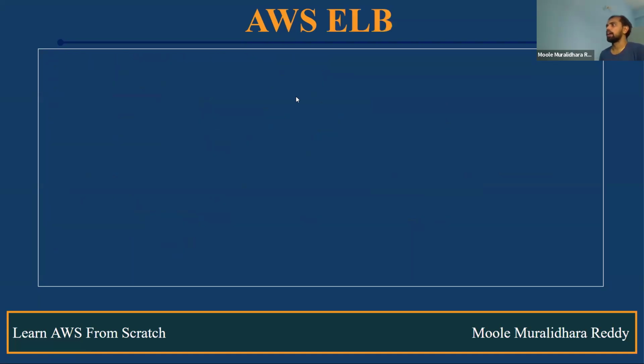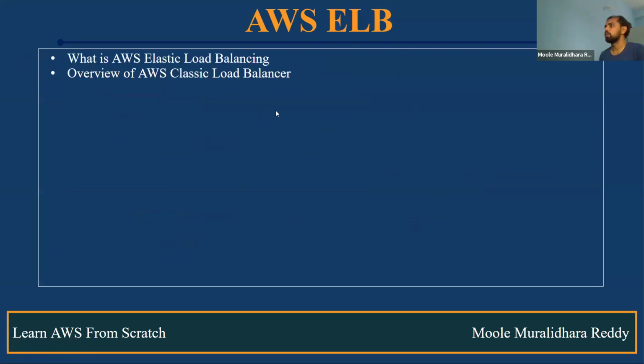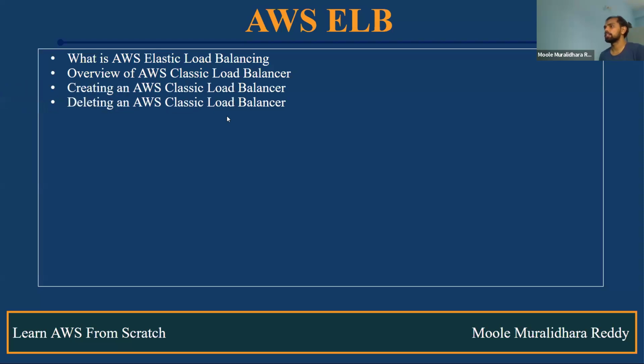Okay, fine. And also what is the AWS ELB? What are the uses of AWS ELB? What types of ELB do we have? What is the classic load balancer? How do we create the classic load balancer? And also how do we delete a specific classic load balancer?